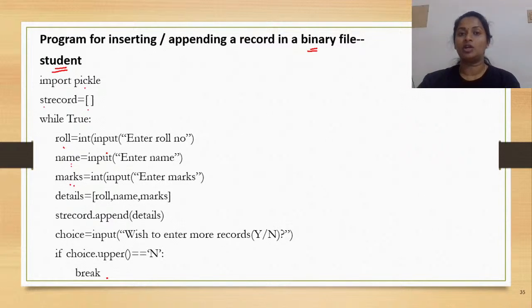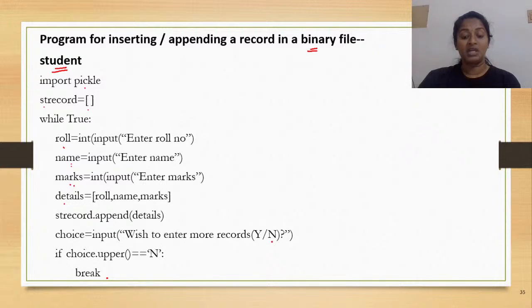Each time a record is created, saved to the details, and this detail record would be appended on your ST record, thus creating a nested list. The idea clear? Now I use choice.append.